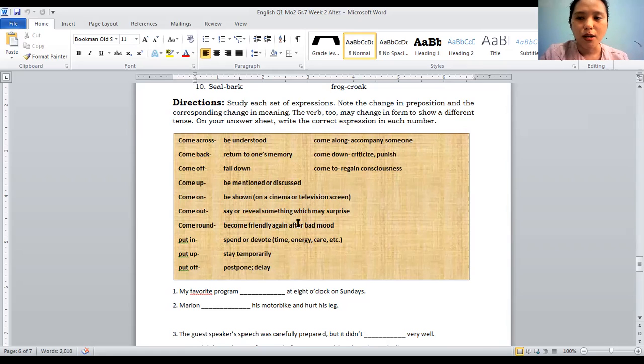Second, Marlon blanked his motorbike and hurt his leg. So the correct answer is come off, meaning fall down. Marlon come off his motorbike and hurt his leg. Third,